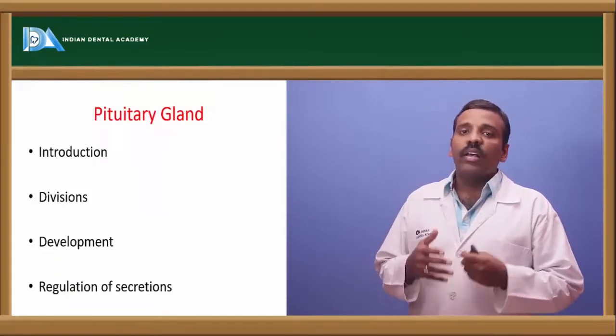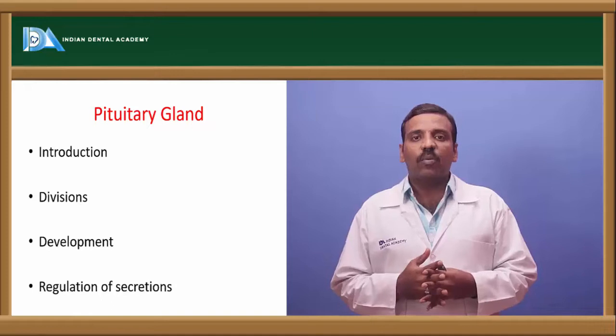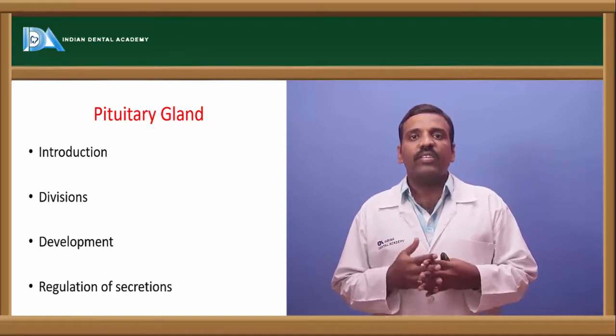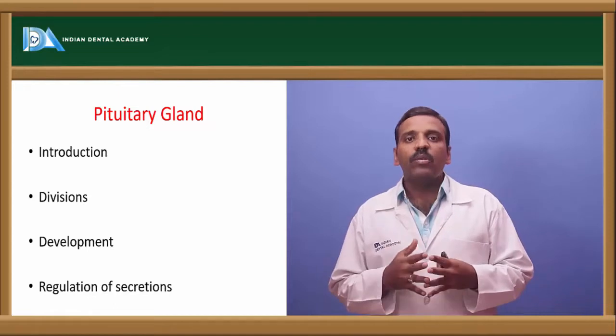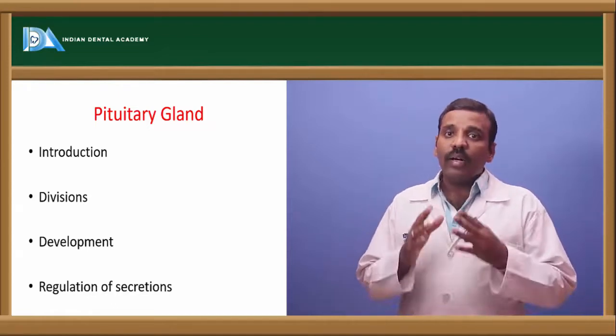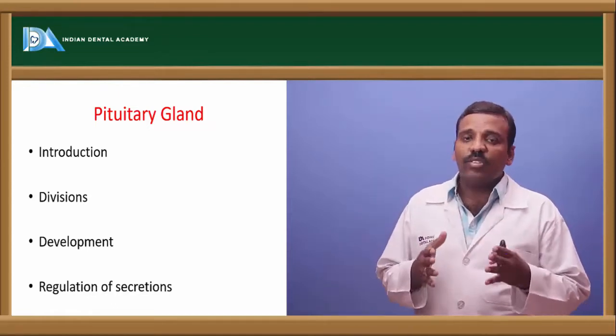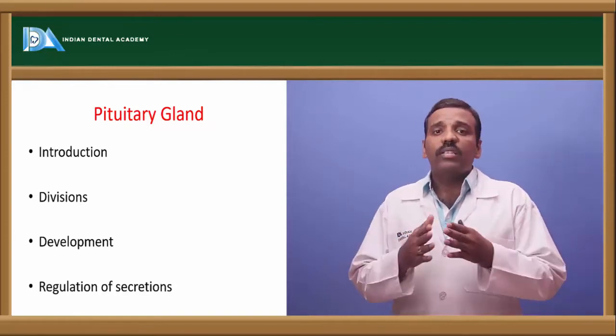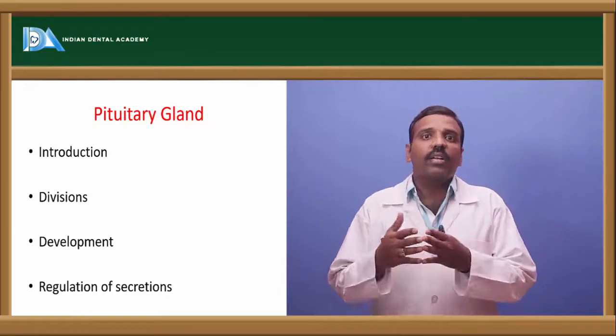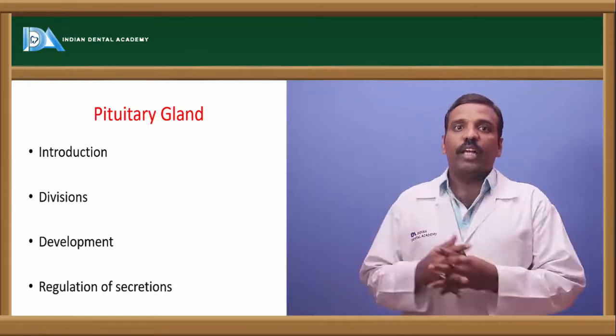And next, we come to the individual hormones and individual glands. If you see this, the individual glands, the pituitary gland. The pituitary gland is a small gland, but this gland is majorly divided into two types. One is the anterior pituitary and another one is the posterior pituitary.